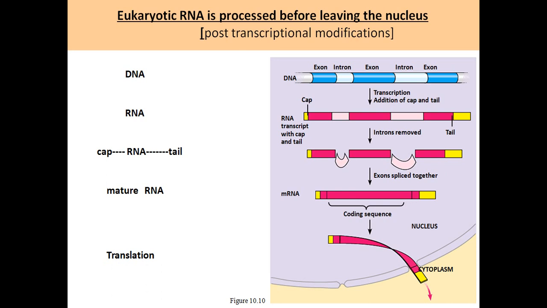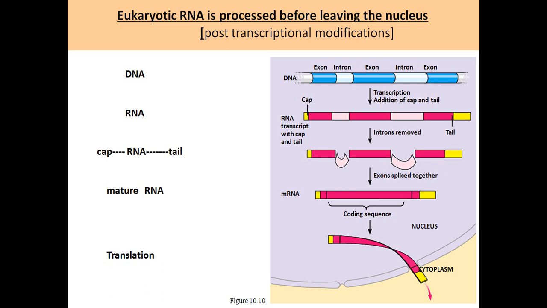A sequences, means adenine sequences. That is called repeated adenine sequences will be added, A like this. So this poly A tail will be added after the transcription process. Now introns are removed, all the exons are joined together. Now that is called splicing.